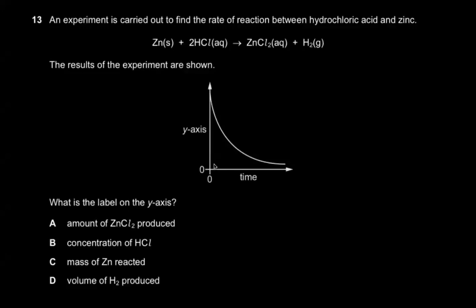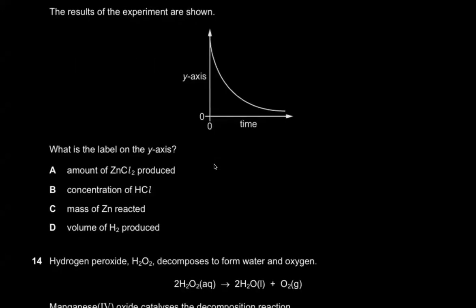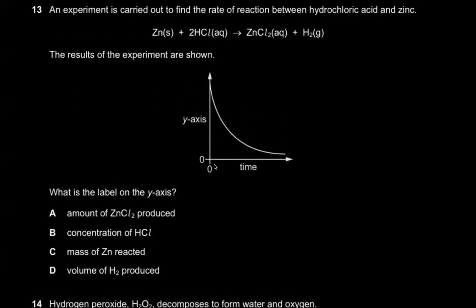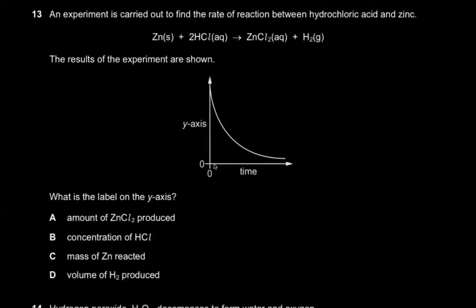So you have zinc solid reacting with hydrochloric acid. What is the label on the y-axis? Now, if you check out the y-axis, what's happening? Whatever is on the y-axis, it is decreasing as the time is passing by, which means as the reaction takes place, whatever is on the y-axis is decreasing.